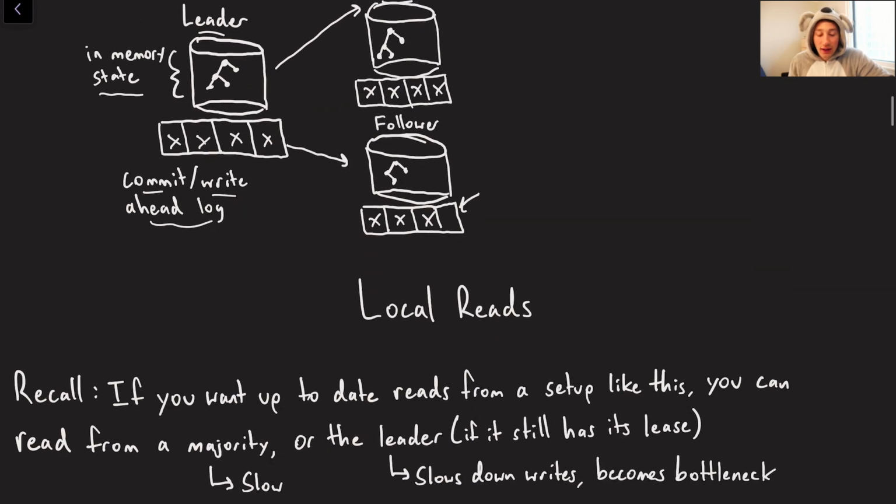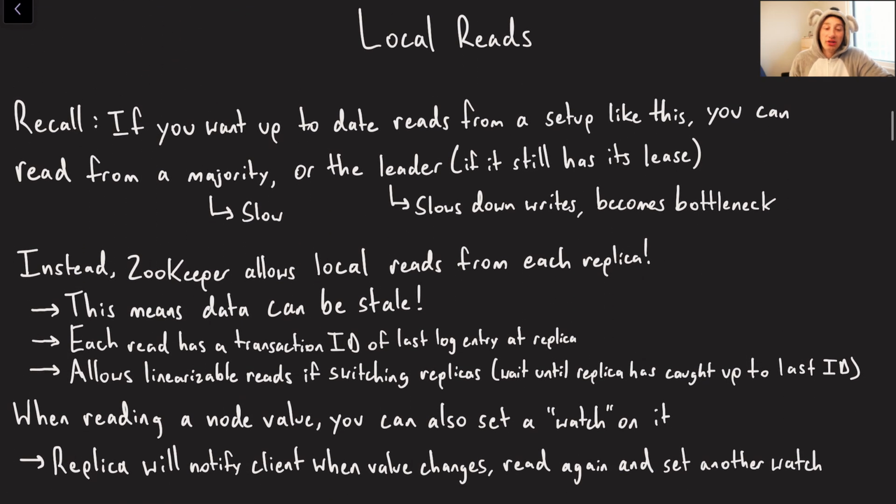Now the reason it's important that a follower can lag a little bit behind is because ZooKeeper actually allows local reads from any replica. Now, note that in the majority of consensus-based setups, this is not a thing you can do because it pretty much allows you to read stale data, right? So in the majority of consensus setups in like Paxos or even Raft, your options basically to ensure that you're reading up-to-date data are you can read from a majority of the nodes, because data is going to exist on the majority of the nodes, or at least the most up-to-date state is, or you can actually read from the Paxos or Raft leader, depending on the implementation.